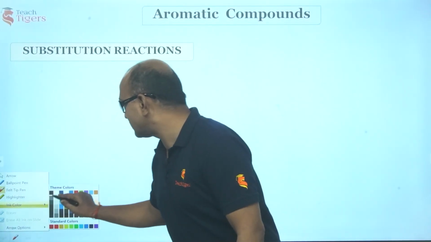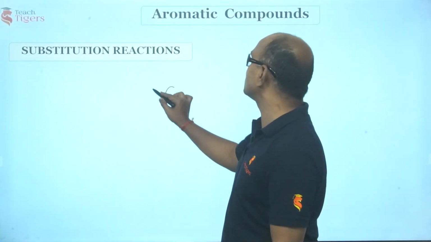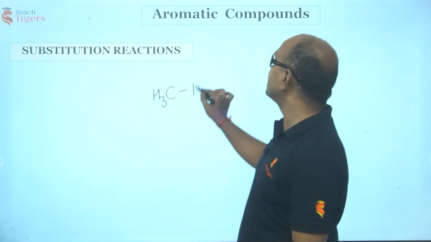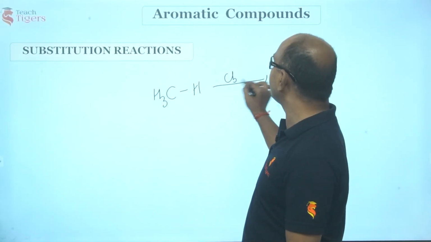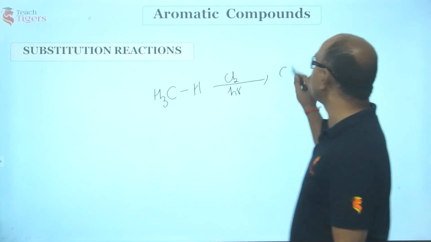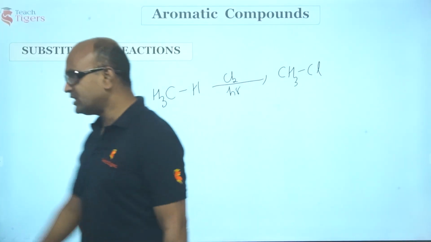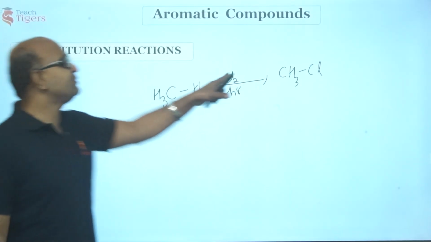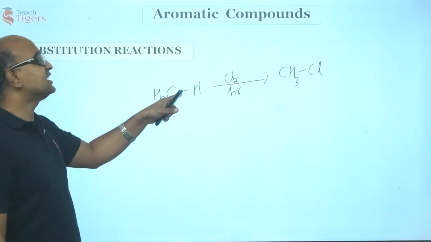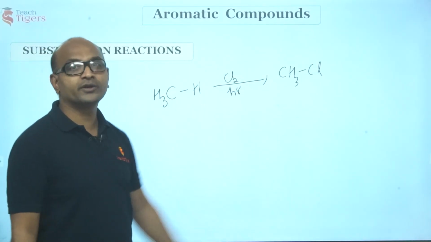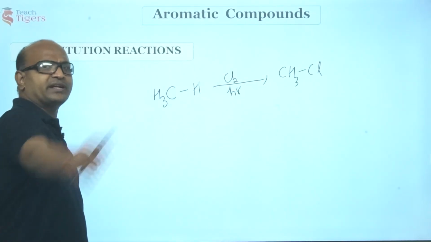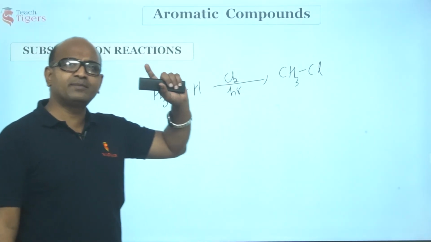Suppose let me consider one alkane here. So, this is CH4. I treat it with chlorine in the presence of sunlight. You have seen, you have got this product chloromethane. Suppose you take this in limited quantity and this in excess. This is what you are going to find. This is a chain reaction. You might have seen all the hydrogens being replaced.